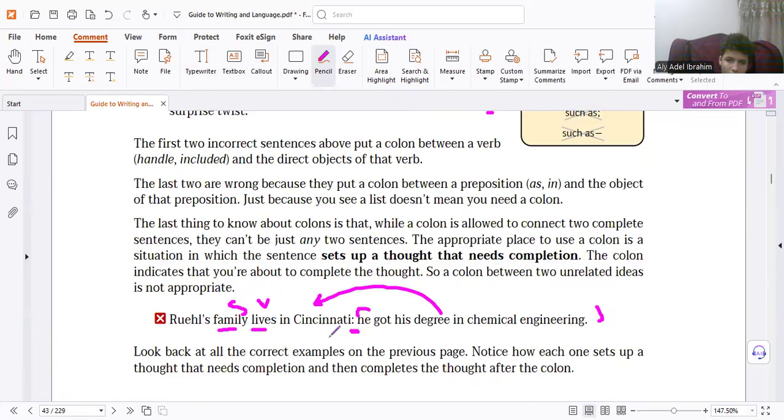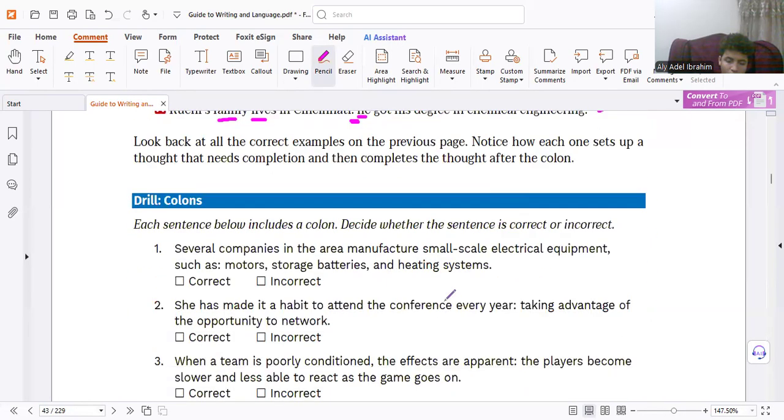So grammatically correct, but content wrong, because after the colon it must be an explanation. He got his degree in chemical engineering. Okay, but what does that mean for the family lives there? Talk about family, talk about he. Different meaning. So after the colon it must be an explanation, and take care of this mistake. You will find it a lot in your test.